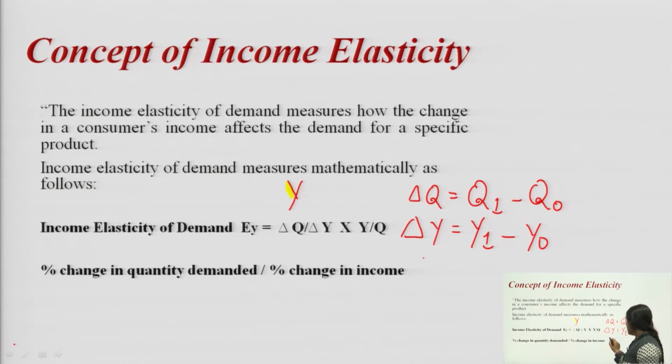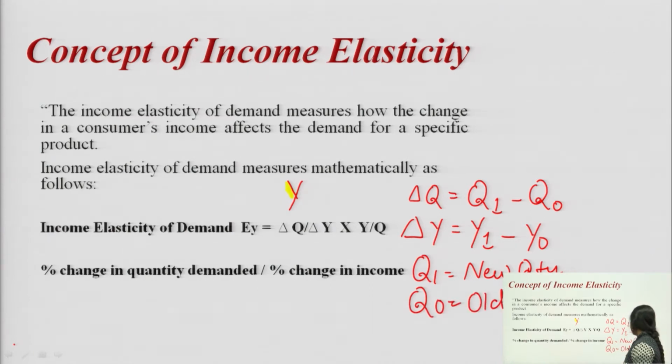Q1 is the new quantity and Q0 is the old quantity.